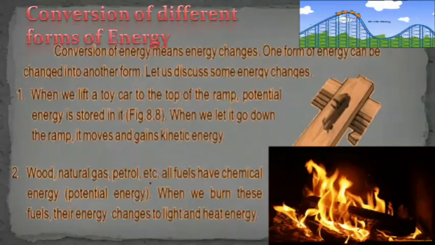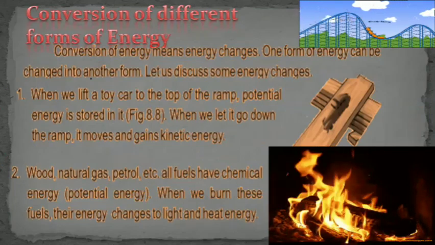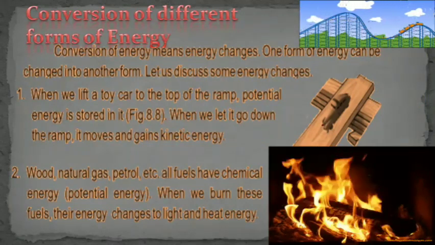Now we will see conversions of different forms of energy, how the energy is converted. First of all, we'll see when we lift a tricar to the top of the ramp. Ramp means like an inclined plane, which comes from up to down, like this.